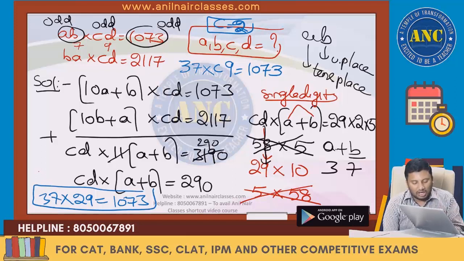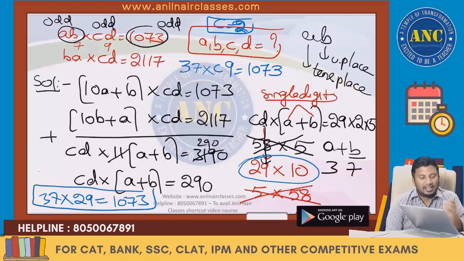The next case is 5, and that also is not possible. If CD is 5, A plus B is 58. A and B are single digits, and the maximum sum is 18. That case is not possible. So the only case possible is CD is 29 and A plus B is 10.